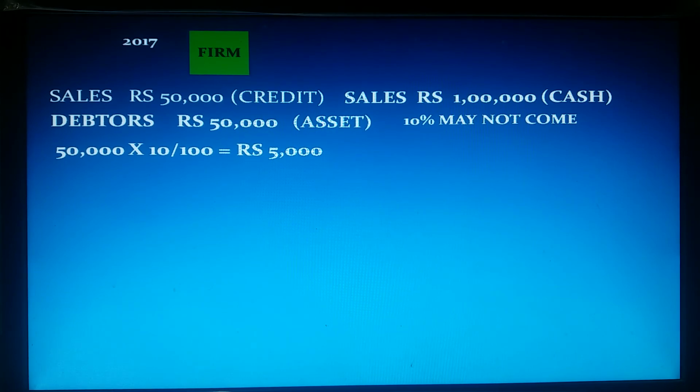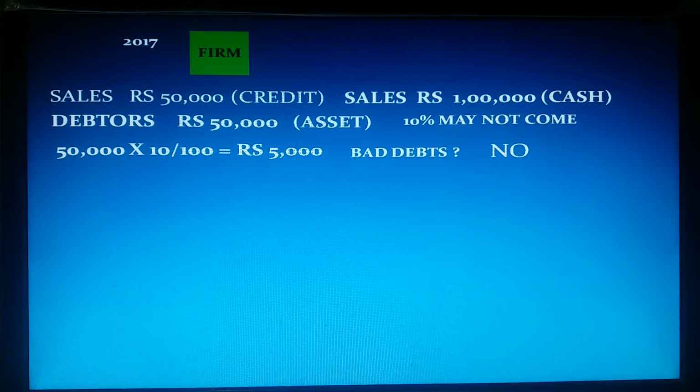Then 10% of 50,000 becomes 5,000 rupees. So regarding 5,000 rupees, we have some doubt whether the money may come or not. Can we show this amount as bad debts? No. Why? Because what is meant by bad debts? It is a confirmed loss. When we clearly know that this 5,000 is not going to come, only then can we record that as bad debt. But here we are predicting that 5,000 may not come. Means chances are 50-50. So we cannot write it as bad debt because 5,000 may come.